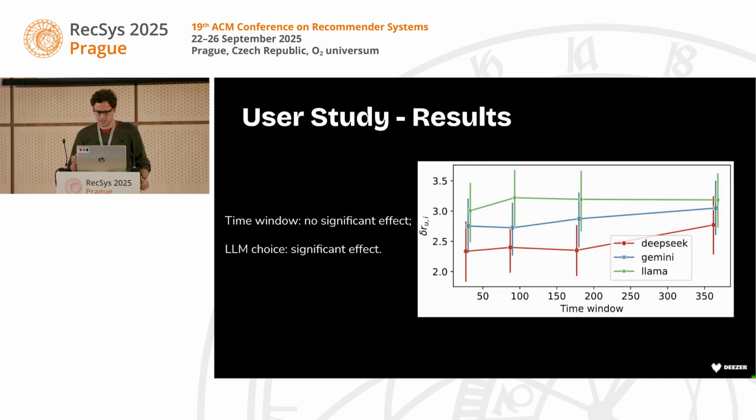Then we had a look at the increase of the rating that a user had in comparison to their baseline, which is what we see on the y-axis here. And what we noticed is that the time window that we chose to sample the items had no significant effect on the ratings, showing that as long as users saw part of their own taste reflected in the profiles, they would rate them higher. The biggest effect came from LLM choice. Every LLM had a slightly different way to frame the profiles. For instance, Llama focused more on names of artists and tracks, which seems to please some users, while Gemini had more high-level descriptions of taste.